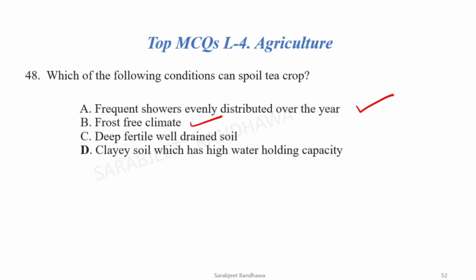Deep fertile and well-drained soil, this is also needed for tea crop. Clay soil which can retain water, this is the wrong statement, which can spoil the crop very easily. Tea needs sloping areas from where whatever water is needed, it will take and the rest will slide down.